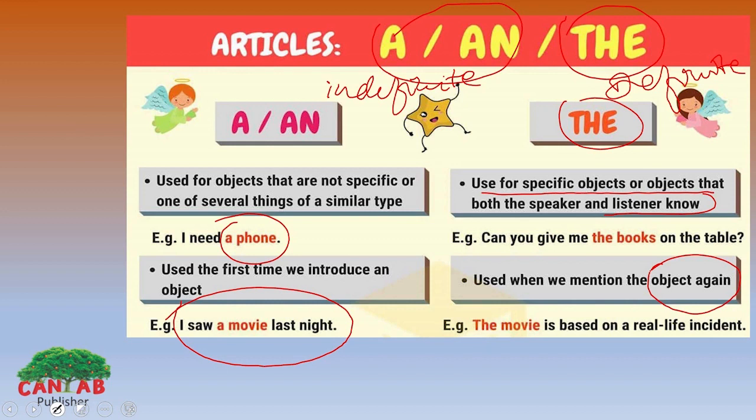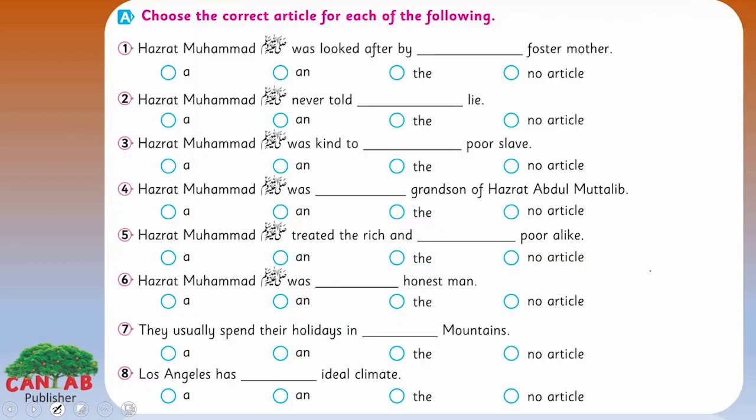Now look at the exercise here, section A. We have given sentences and for each sentence we have given 4 options. Here you have to choose the right option. Look at the first one. Hazrat Muhammad sallallahu alaihi wasallam was looked after by a foster mother. It is from your unit number 1. Yes, A. We will choose option A here.